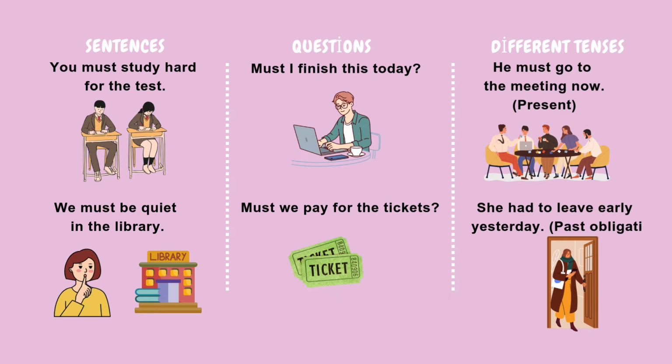Example sentences. First one, you must study hard for the test. We must be quiet in the library. Two examples are questions. Must I finish this today? Must we pay for the tickets? Examples in different tenses. He must go to the meeting now. She had to leave early yesterday.